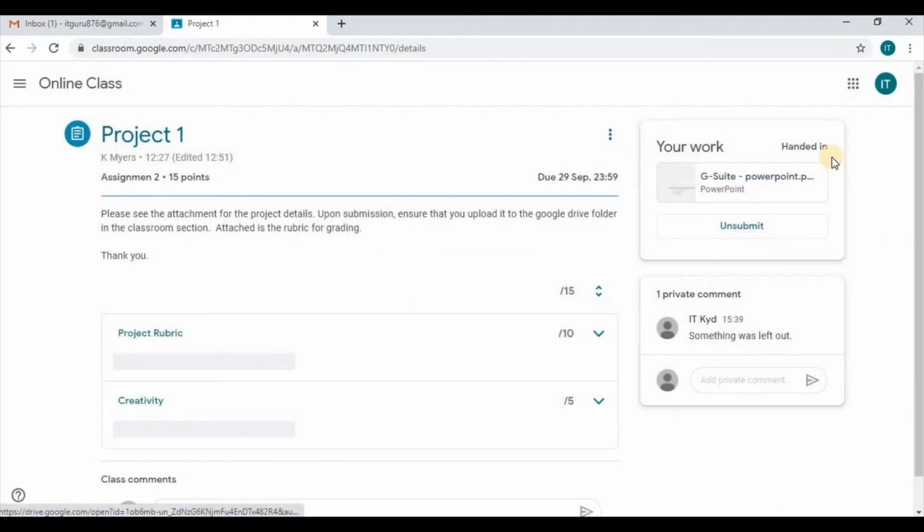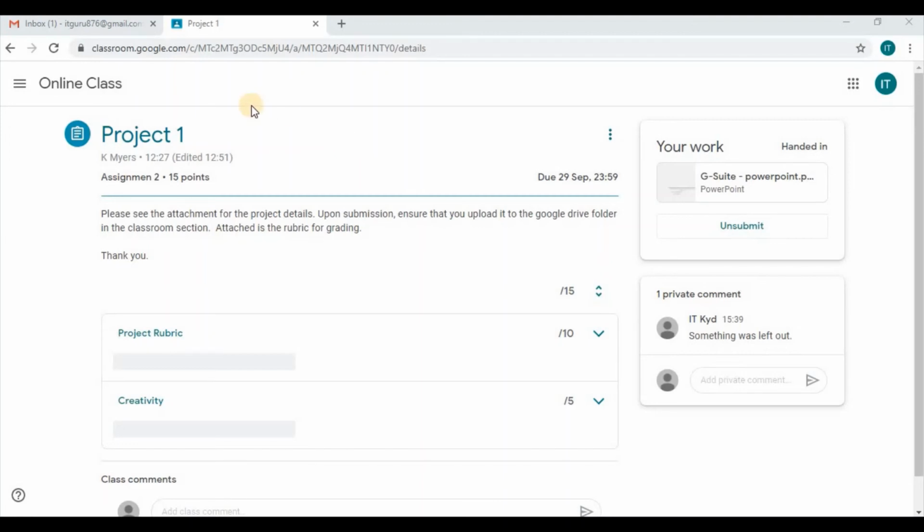While that is loaded, we are now able to see that the assignment was submitted, and the option to unsubmit can be selected because we are still within the due date that the teacher provided us with. As a result, we can select unsubmit if we wanted to make some changes to our assignment. Once we're complete with this project area, we can return to